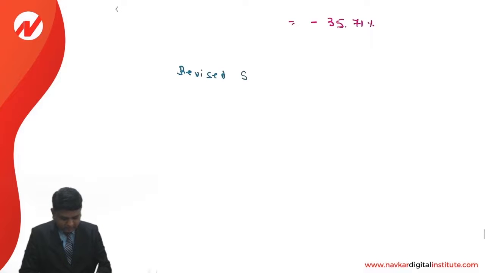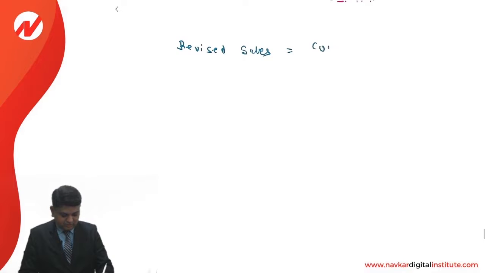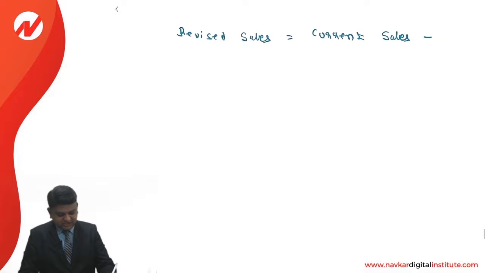Revised sales is equal to current sales minus change in sales.